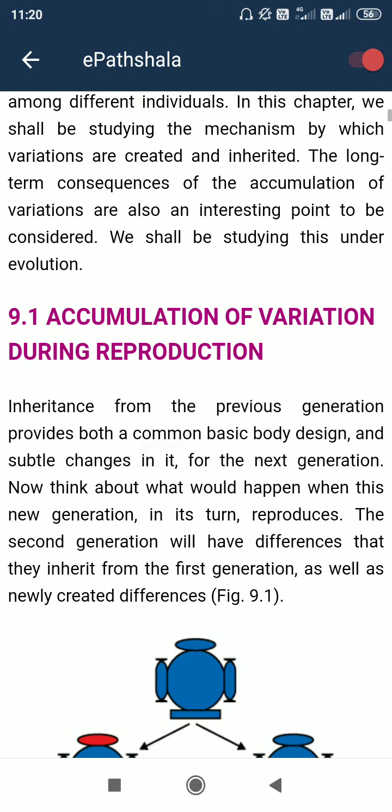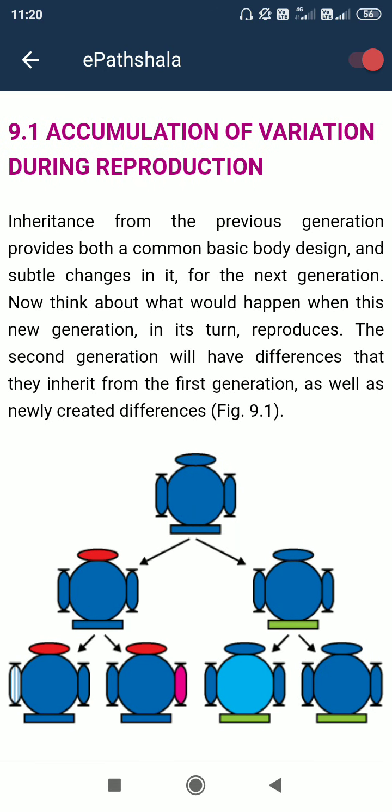So, heredity. First of all, heredity means the transmission, from one generation to another generation, of the characteristic features that the parental species has. These can be transferred to the progeny, that means the new offspring that is made. So this is the continuity of characteristic features from one generation to another generation.